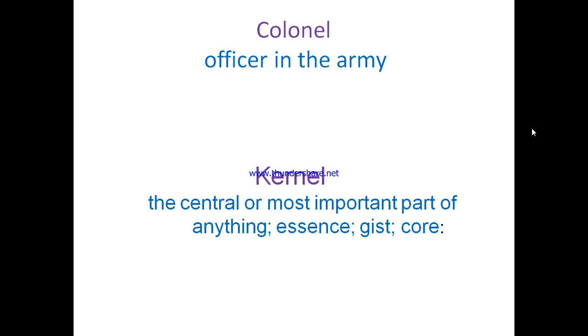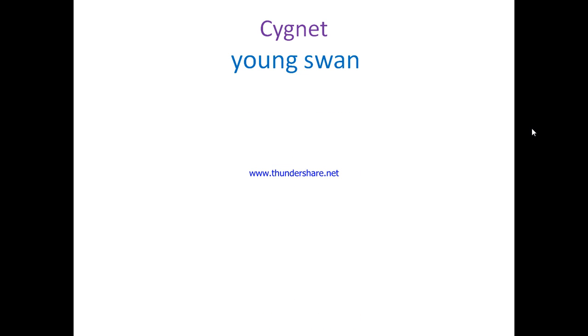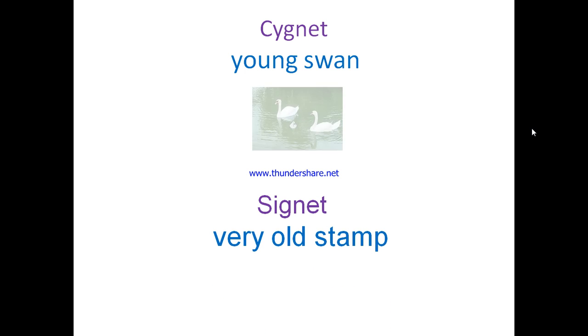Let's see what the other word is about. All right. So it's the cygnet. It's a young swan. So what is a young swan? All right. This is a young swan. So what about the other cygnet, the very old stamp? So the very old stamp is exactly this one on the picture.